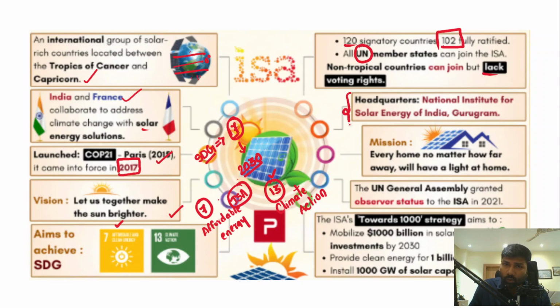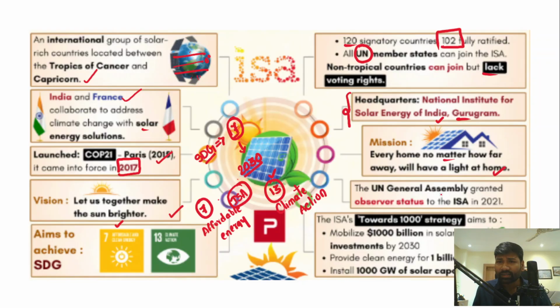Now, the headquarters of the International Solar Alliance is located within India only, a place called Gurugram in Haryana, which is the National Institute for Solar Energy of India, Gurugram. Now, what is its mission? The mission is that every home, no matter how far away, will have a light at home, and this is the mission of the International Solar Alliance.